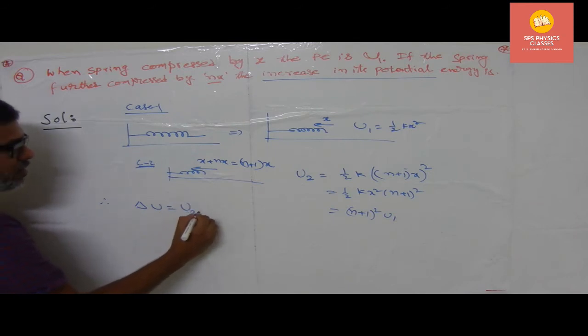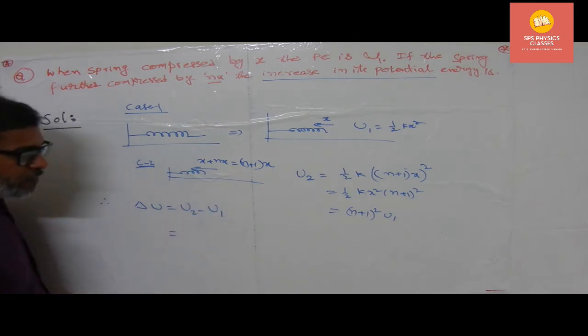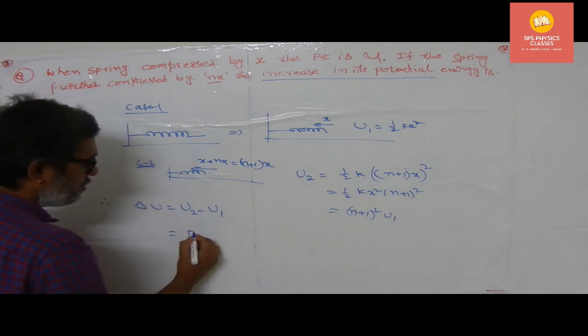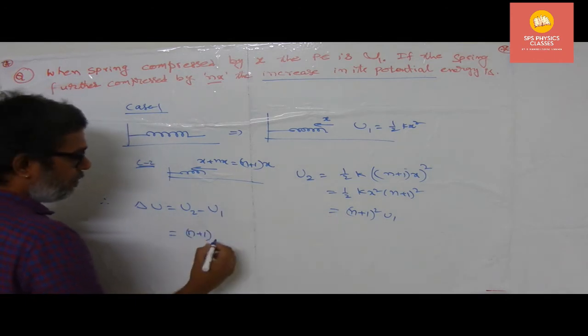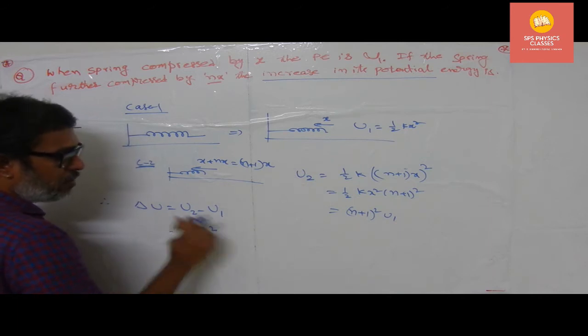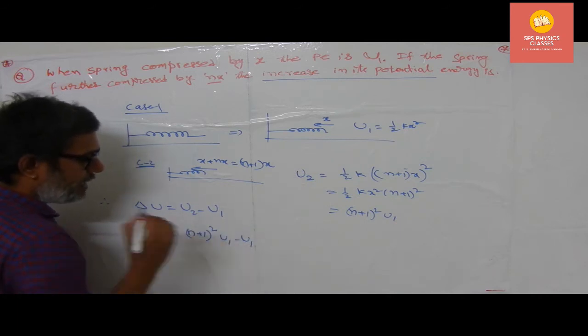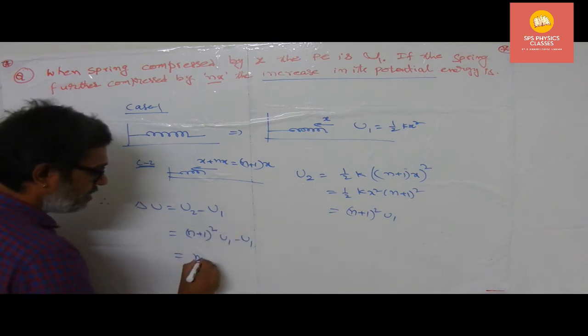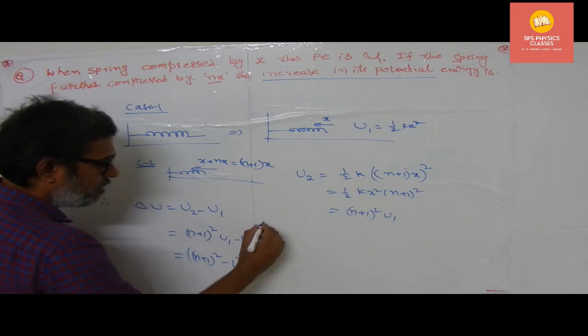Delta U is nothing but what? U2 minus U1, which is given by, what is the value of U2? This is the value of U2, (n plus 1) whole square into U1 minus U1. Now what is common in the problem? U1 is common. Therefore, ((n plus 1) whole square minus 1) into U1 we can write down.